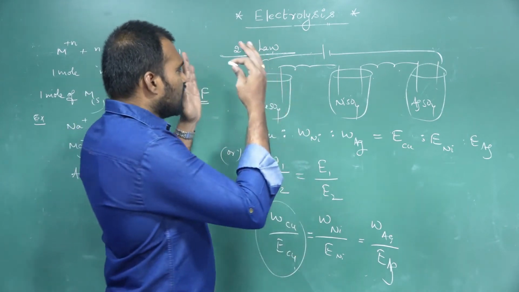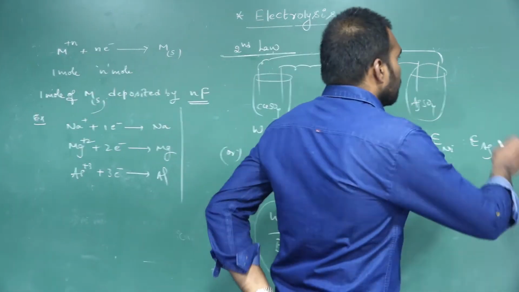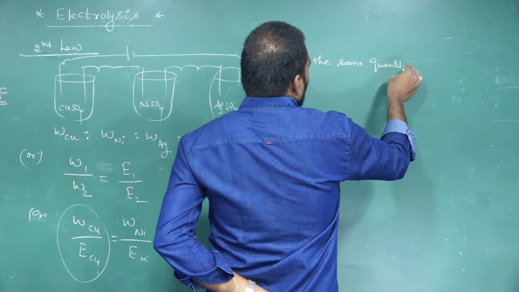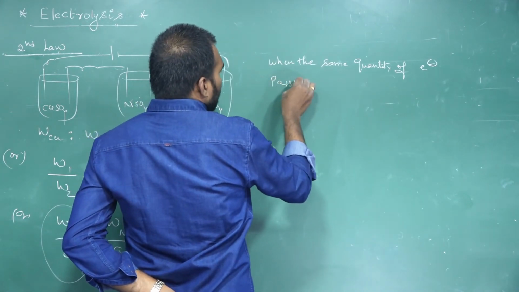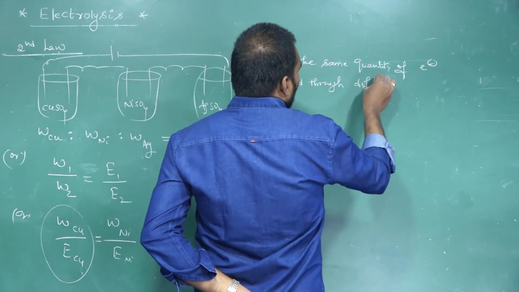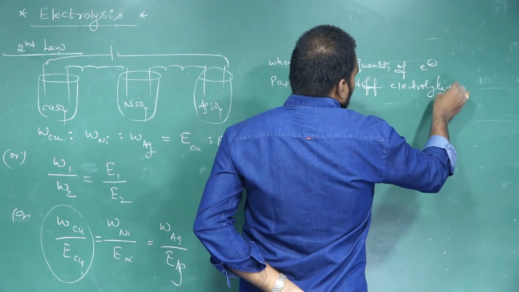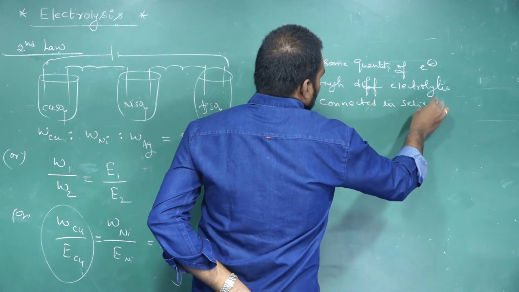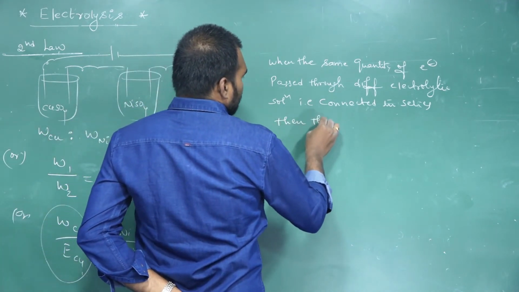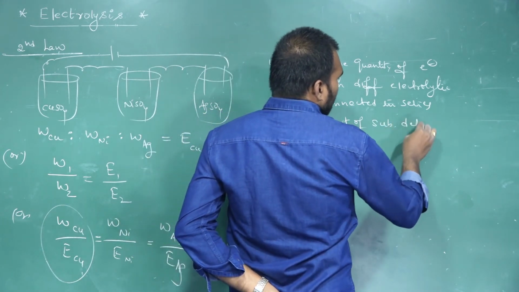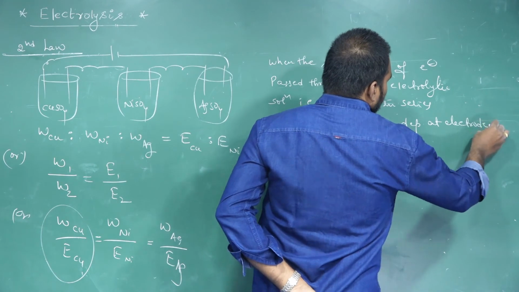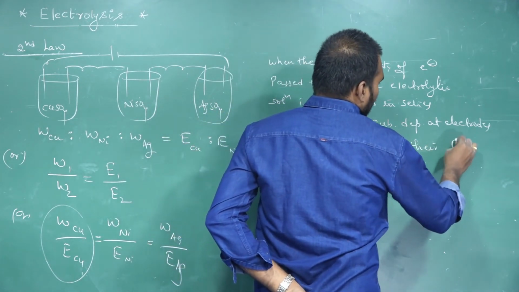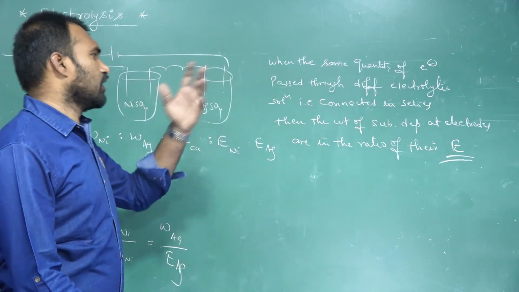So what is the second law? When the same quantity of electricity passes through different electrolytic solutions that are connected in series, then the weights of substances deposited at the electrodes are in the ratio of their equivalent weights. E stands for equivalent weight. This is the statement, and these are the formulas.